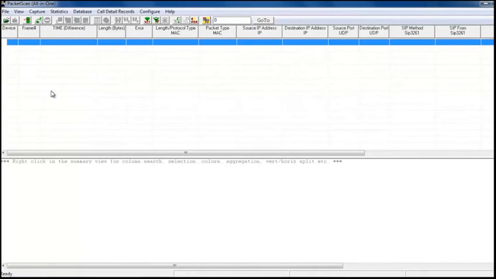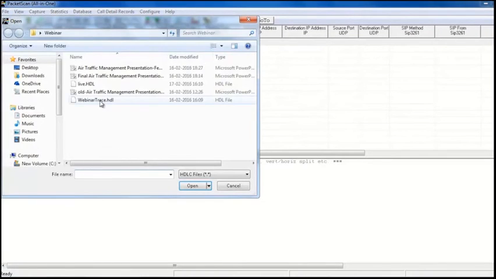This is similar to Wireshark, but comes with a lot of added and valuable features like voice quality measurement and graphical analysis of the call. This tool can be used to capture the live traffic, or it can also be used to open offline traces. Right now for this demo, I will open an offline trace.